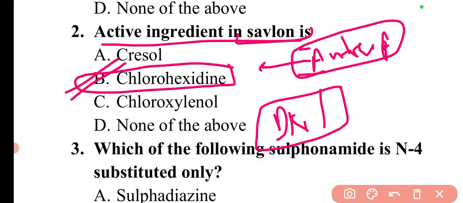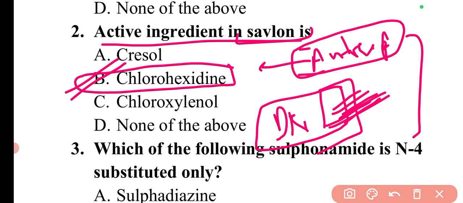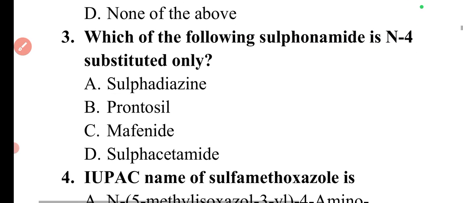And disinfectants are used on non-living things. For example, when we are cleaning the floors, we add a disinfectant, which helps to protect the floors from infection. So these are the basic terms. Then moving to the next question.